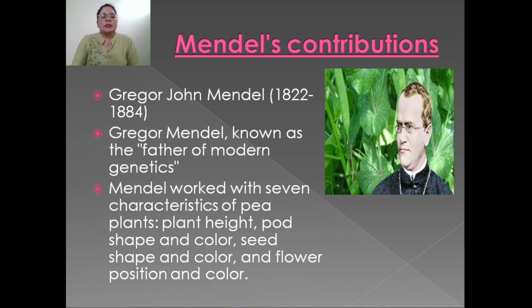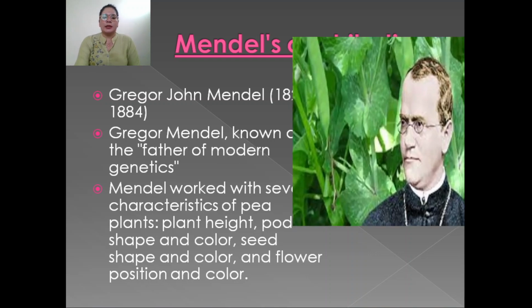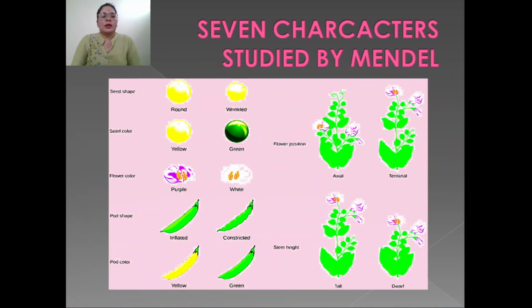Mendel worked on 7 characteristics of the pea plant. What are those characteristics? Let us see them. First is seed shape, it may be round or wrinkled. Seed color, yellow or green. Flower color, purple or white. Pod shape, inflated or constricted. Pod color, yellow or green. Also flower position, it may be axial or terminal. Stem height, the plant may be tall or short, or you can say dwarf. Mendel used the word dwarf instead of small.